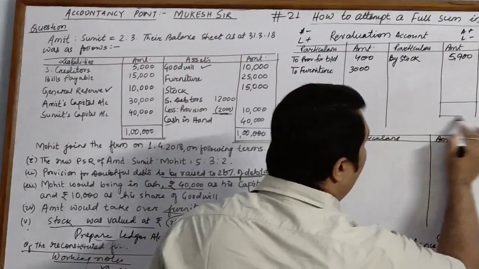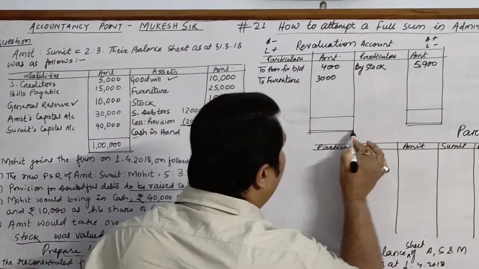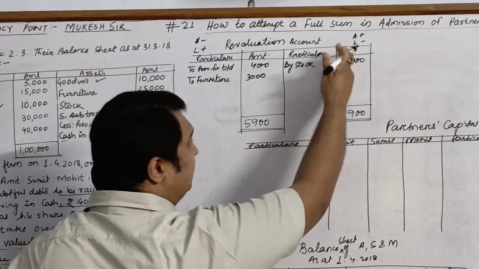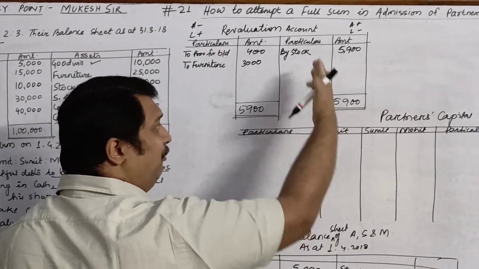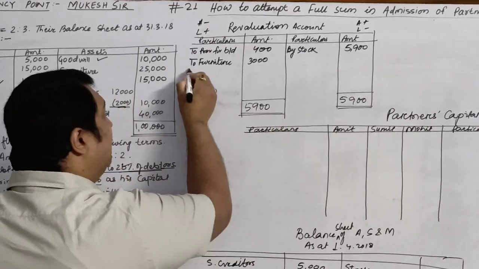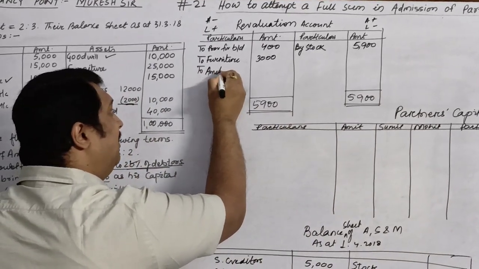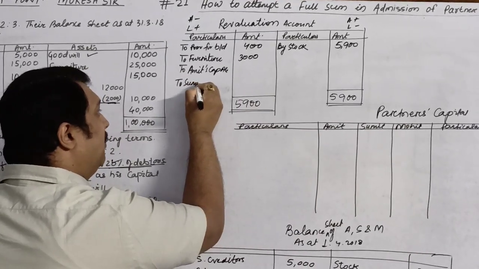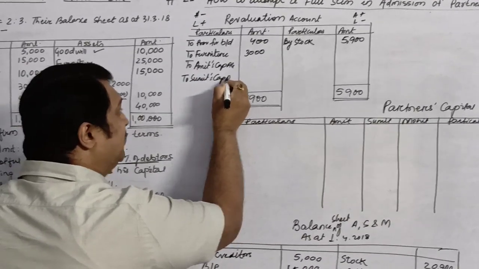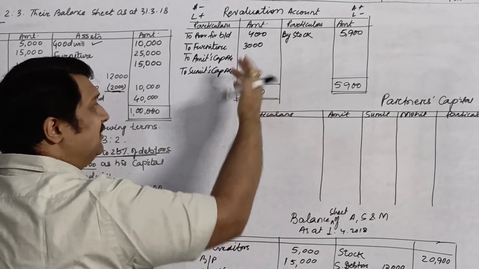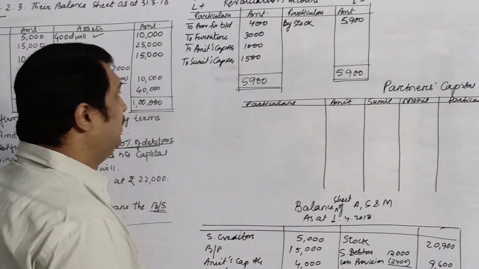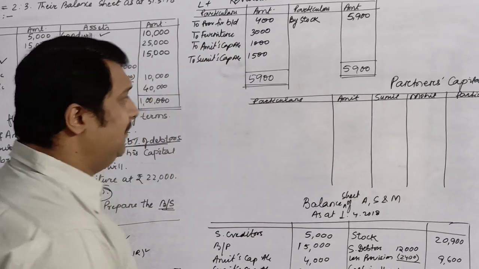Now we will balance our revaluation account. It is 5,900. Credit side total is more. Credit side shows the profit. So my profit is more. So it will be distributed between Amit's capital account and Sumit's capital account in the old profit sharing ratio. So the balance is 2,500, which will be distributed in the ratio 2:3, 1,000 rupees and 1,500.